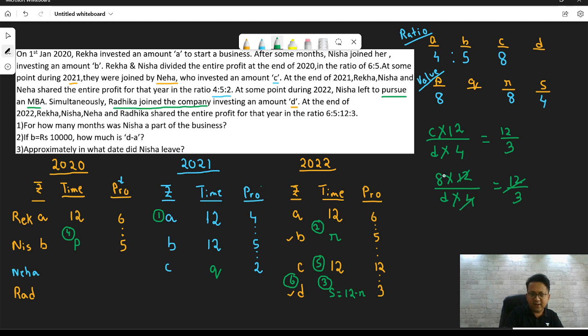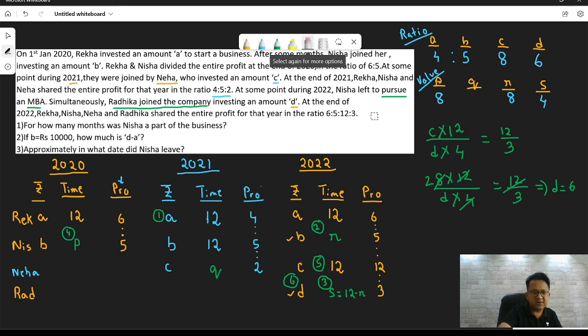12 cancels out. 4 ones are 4, 4 twos are 8, implies D is equal to 6. So D is equal to 6. Wow, this is awesome. I think we are almost done. D is 6. The only thing remaining now is Q, right?